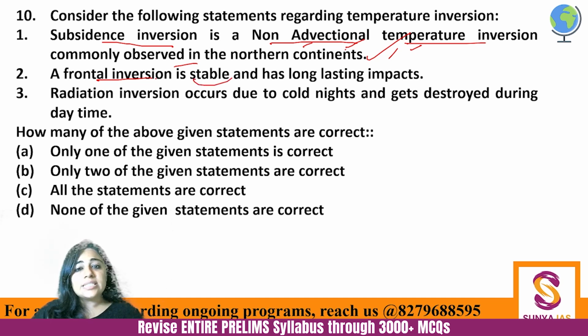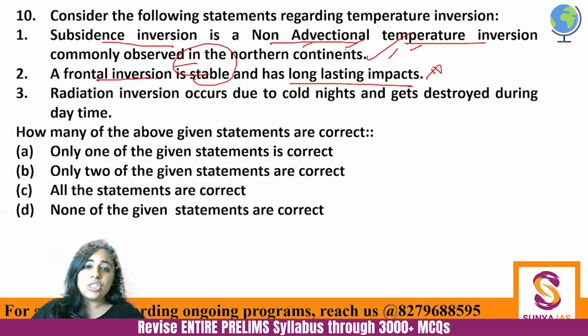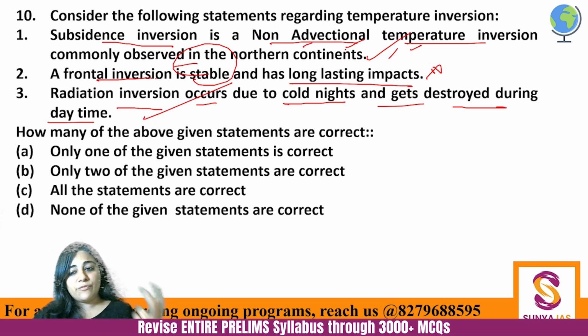inversion, it is not stable and it does not have long lasting effect. Whenever you see a front, cold front and warm front, they meet, but they never meet in such a way that they stay that way forever, right? That's a very unstable kind of a frontal system. So it does not have long lasting impacts. Frontal inversion, because of the warm front and cold front meeting, is a short lasting impact. So second is incorrect. And radiation inversion occurs due to cold nights and gets destroyed during the daytime. Yes, it is actually radiation inversion which we refer to when we commonly talk about temperature inversion.